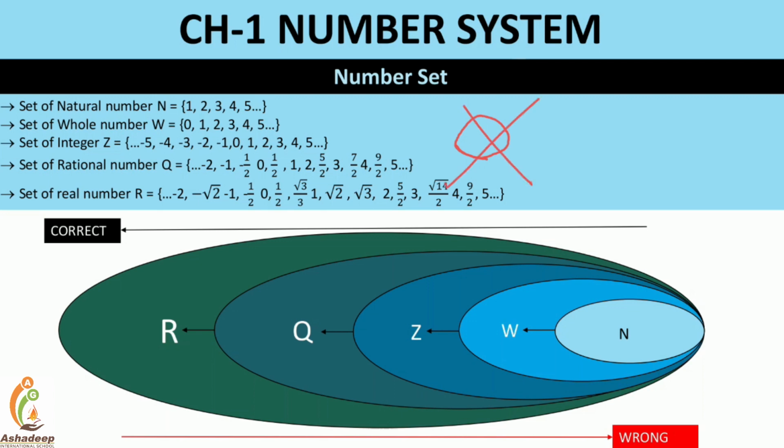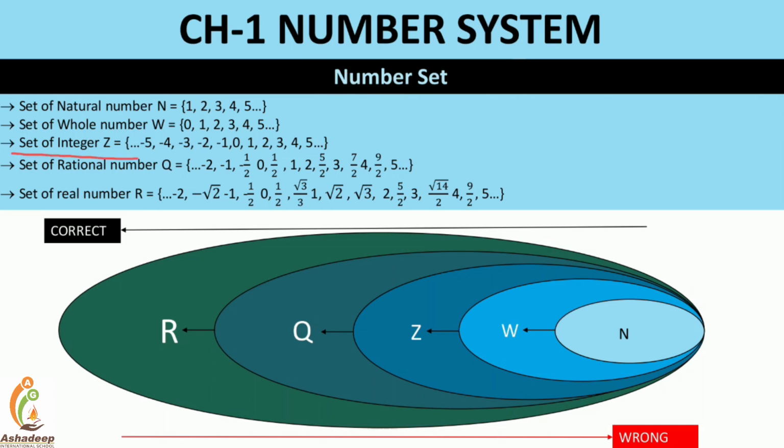No, 0 is not a natural number. But can 0 be a whole number? Yes, 0 is a whole number. So every natural number is a whole number, but every whole number is not a natural number, right? Okay, now let's move ahead.